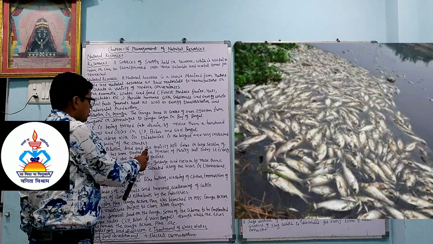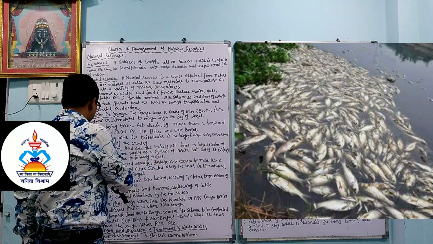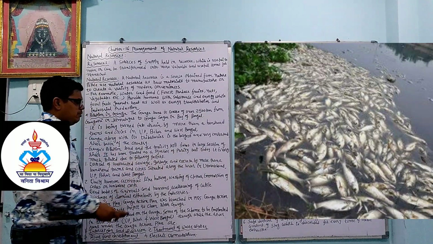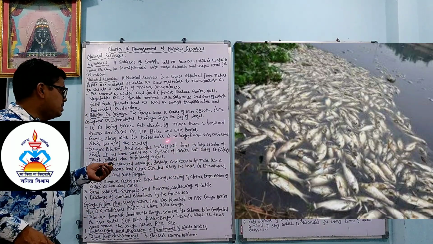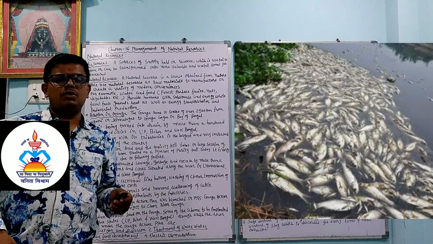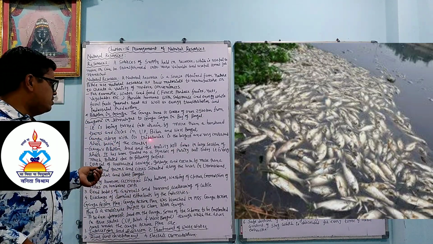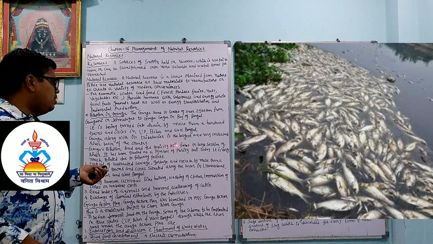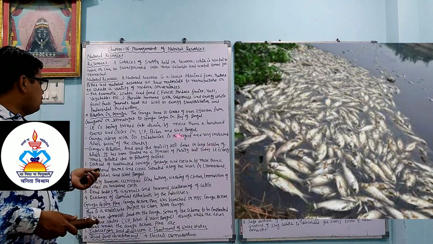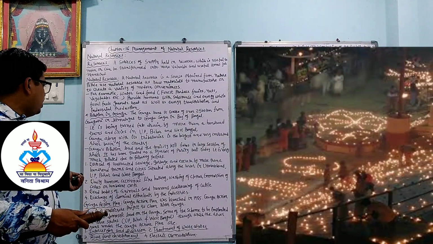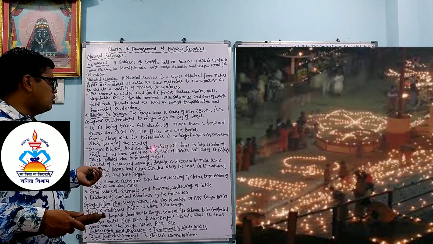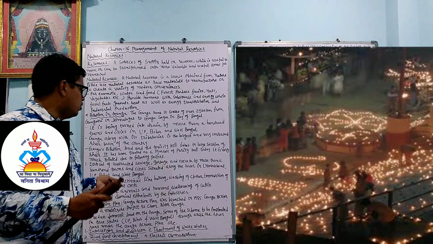Ganga's pollution load and toxicity kill fishes in a large section of the river. It has been treated as a symbol of purity, but today it is very much polluted due to the following factors. Many fishes have died. Two reasons are there. First, dissolved oxygen decreases, and because of that aquatic animals die. Same way, pollution has increased because of industrialization, so because of pollution also the fishes die. In Hinduism it is considered a symbol of purity, but today it is very much polluted due to the following factors.